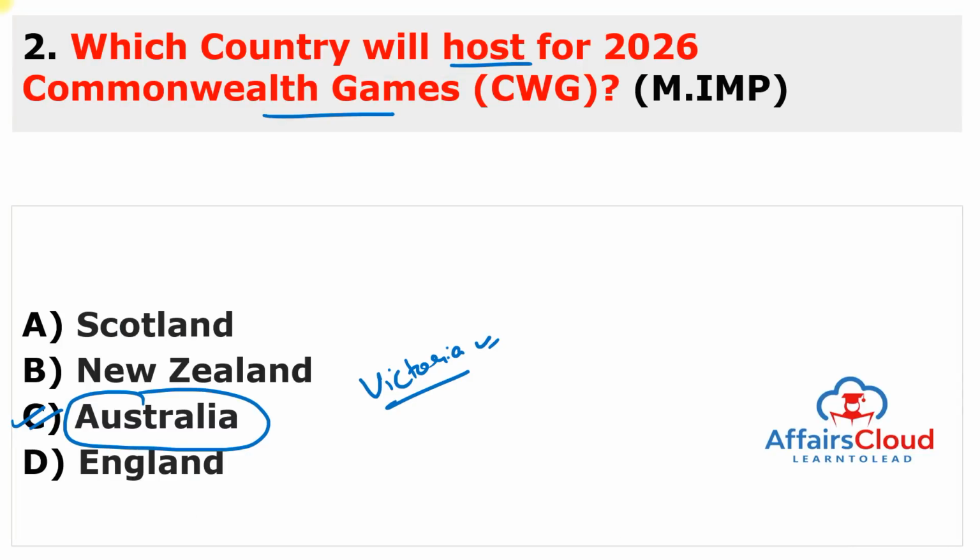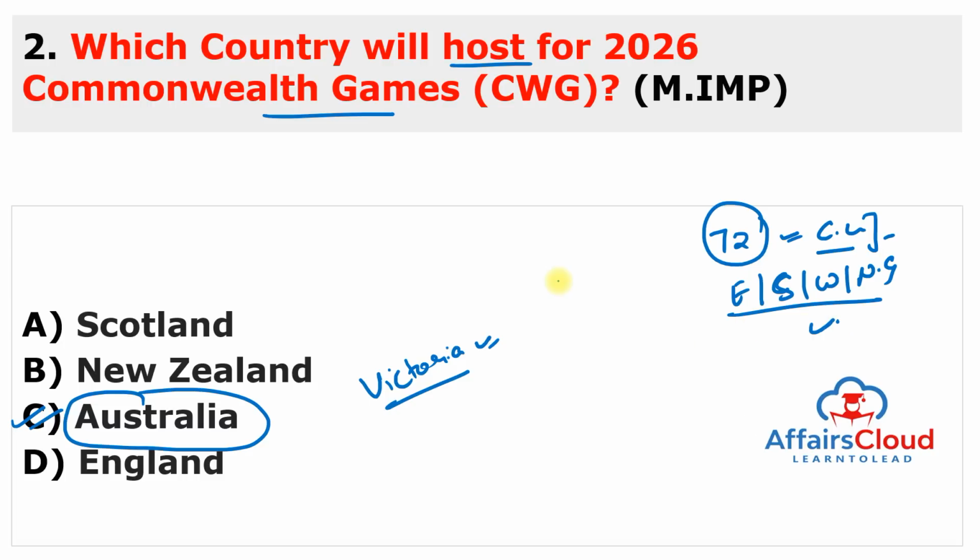I think all the students know the Commonwealth Game is held every 4 years, and there are 72 nations and territories of the Commonwealth, almost all of whom are former territories of the British Empire. And the 4 home nations of the United Kingdom, like England, Scotland, Wales and Northern Ireland, also send separate teams. So you have to remember, this is the 6th time that Australia is hosting Commonwealth Games.